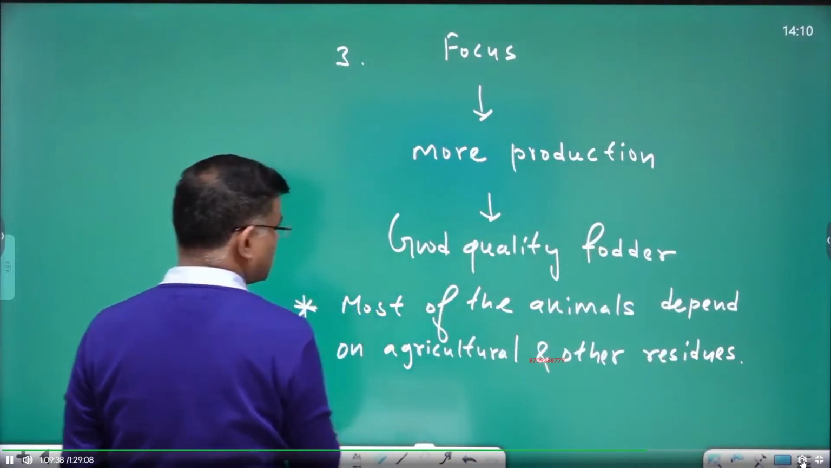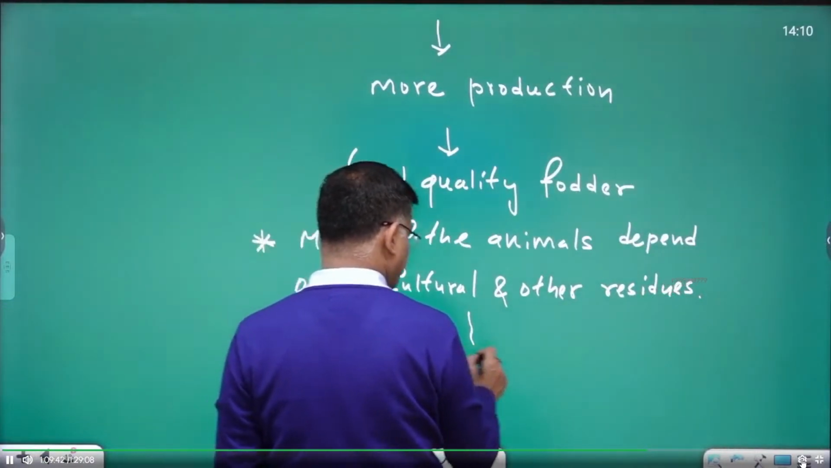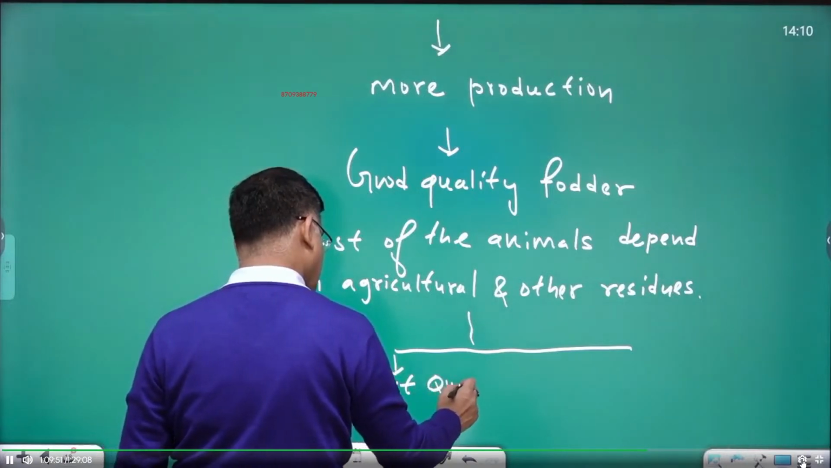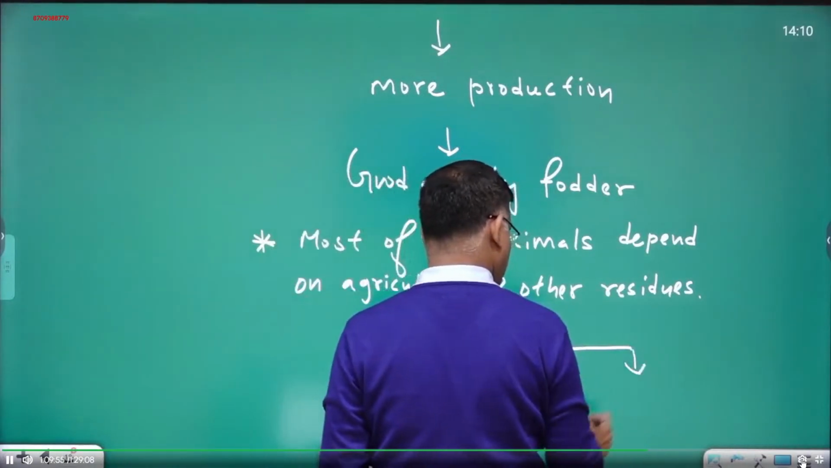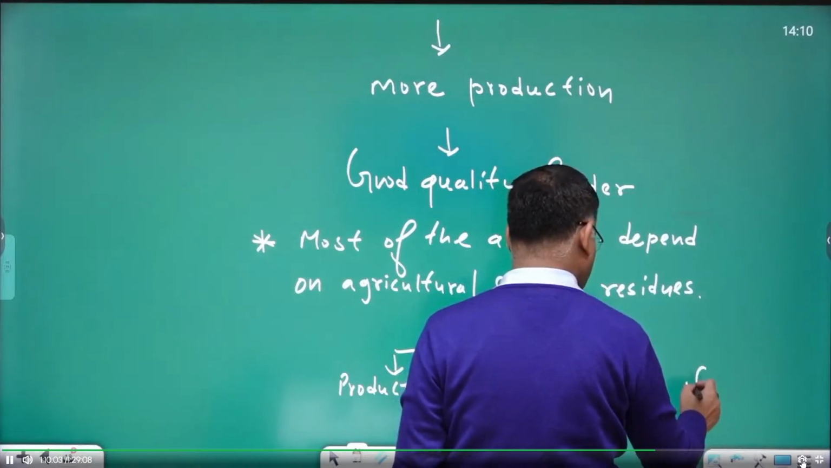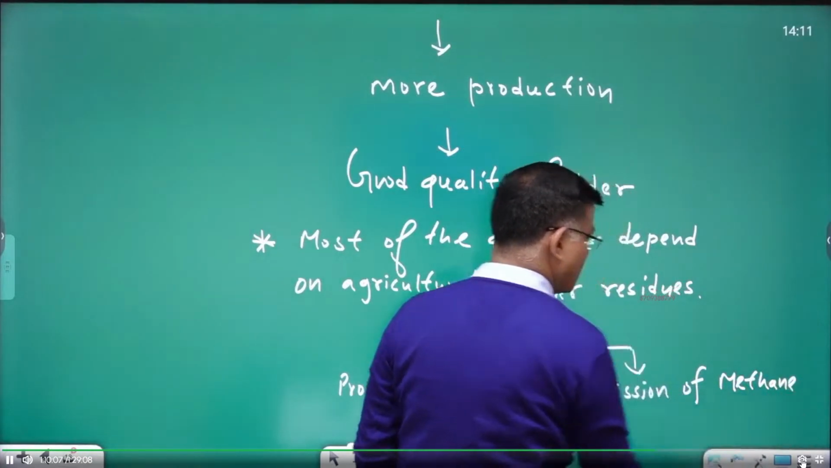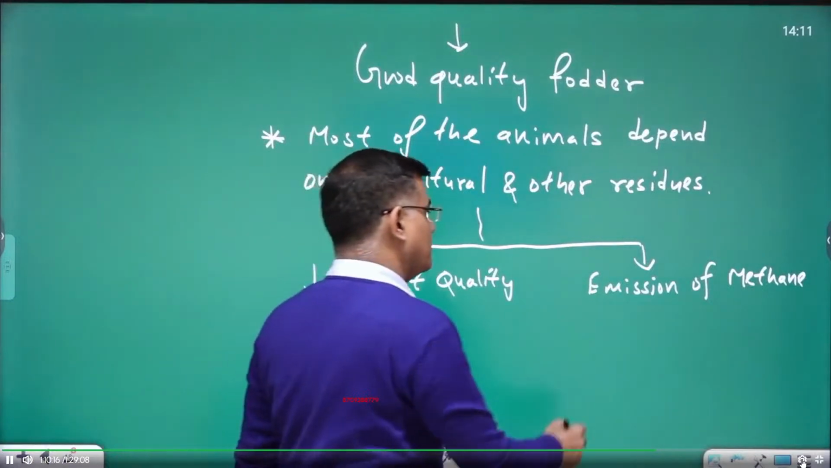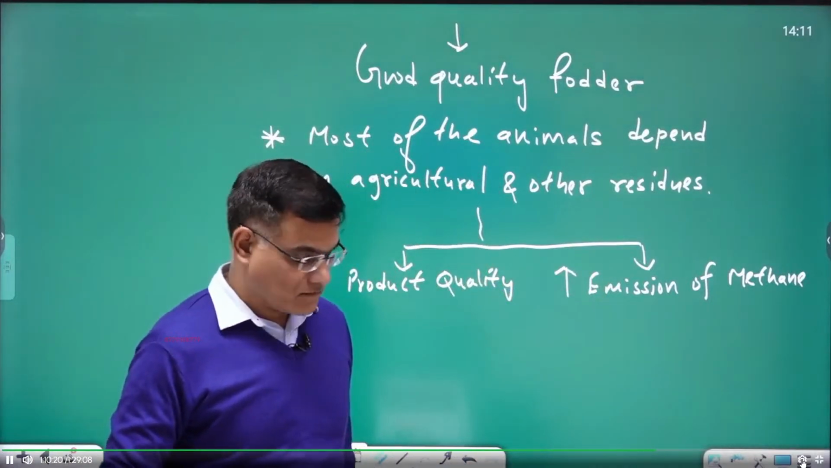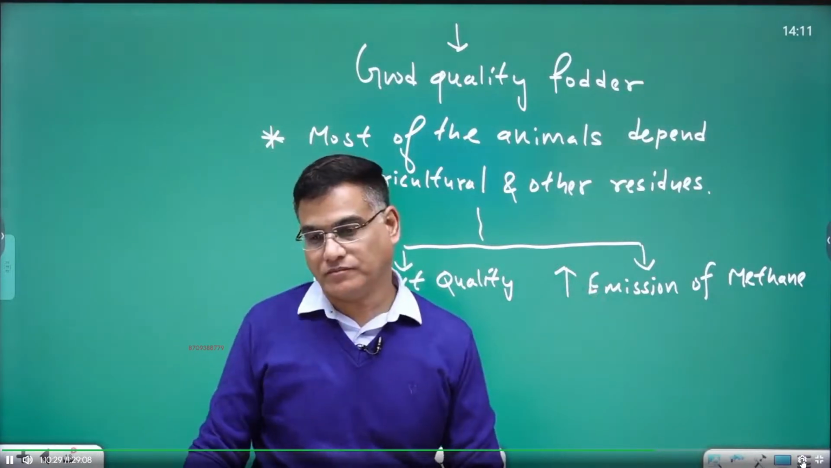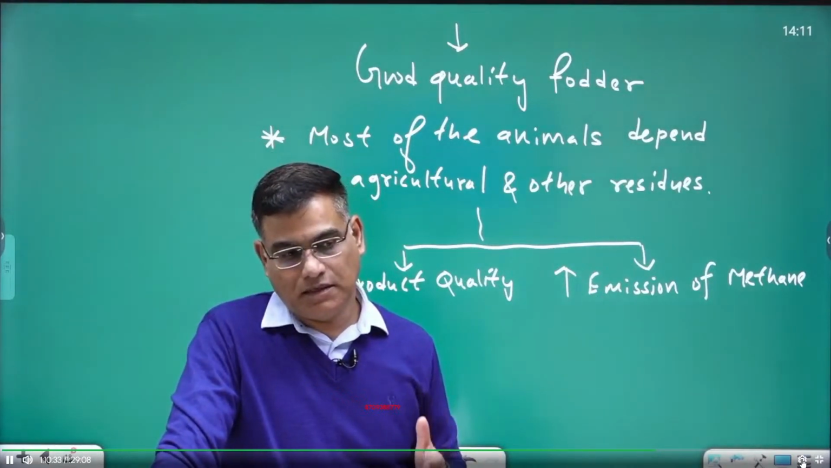And because of this, what happens? There are 2 impacts: product quality and emission of methane. So product quality suffers due to this, and emission of methane increases. This is presently a big issue regarding this increase in global temperature.